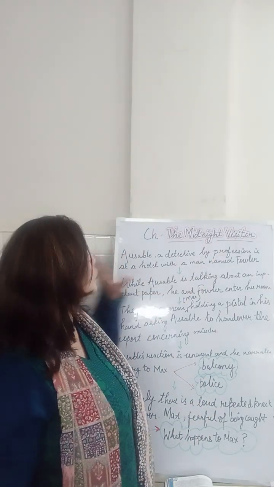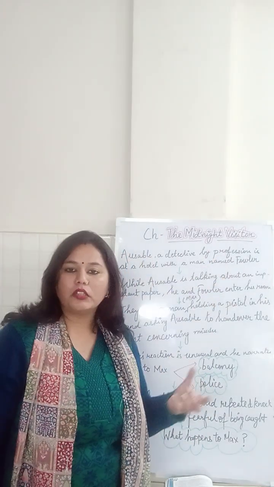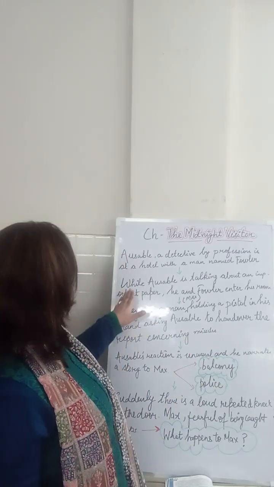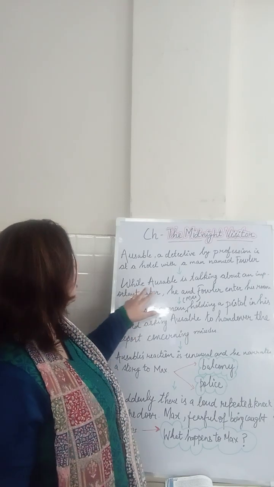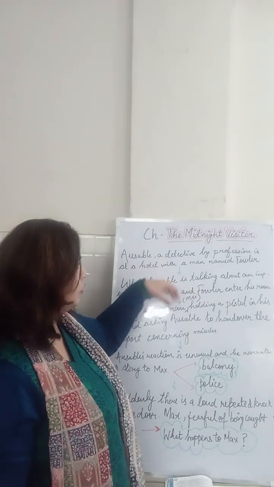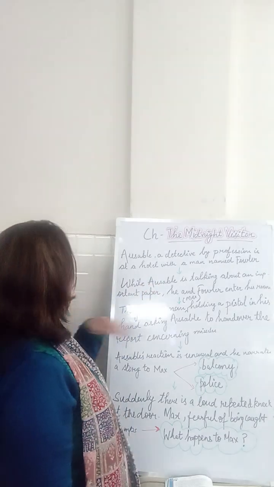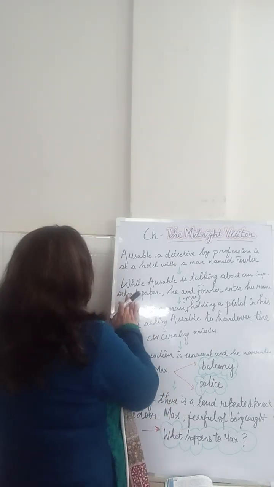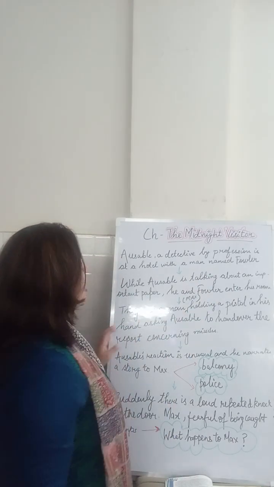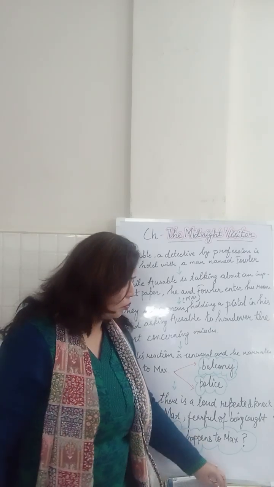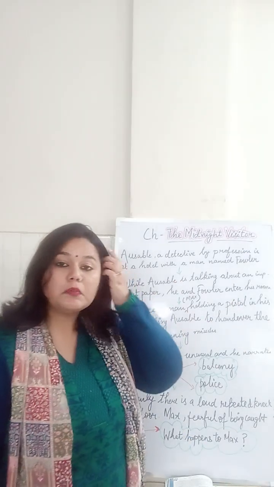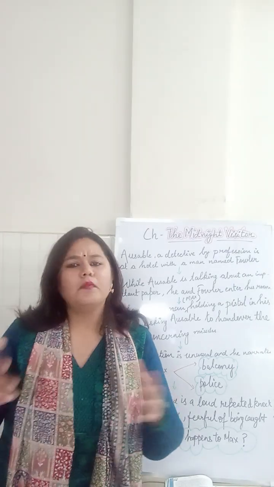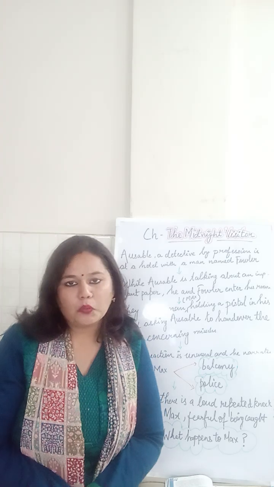While Oswald and Fowler are talking to each other, they enter Oswald's room. Before that, while the two are entering the room, Oswald is talking about an important paper. He is saying to Fowler that he has some important documents with him, and they need to be protected. So there is a conversation going on.